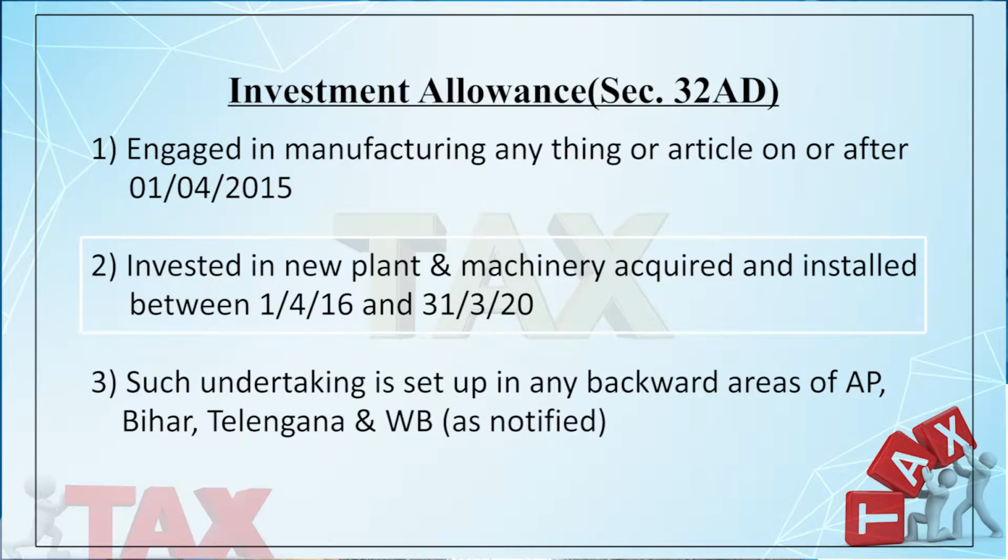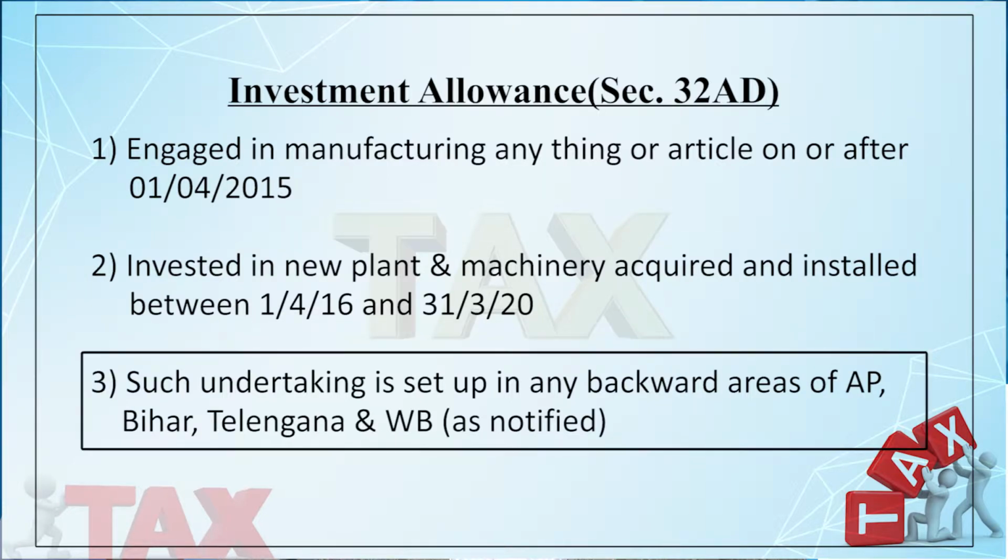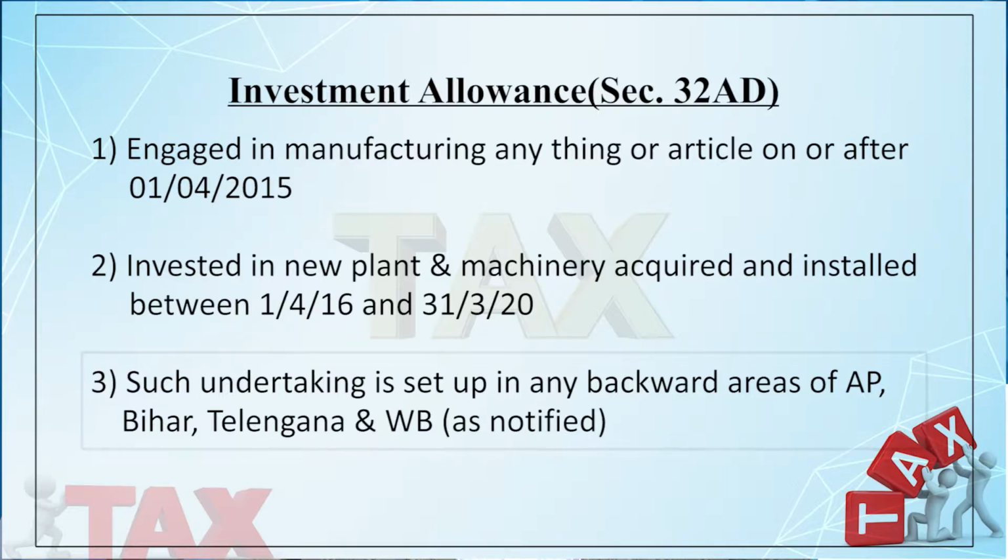If the company satisfies this condition, the deduction will be allowed, provided the company has established the business in the notified area, which I have mentioned. But not all plant and machinery will qualify for this deduction under section 32AD.